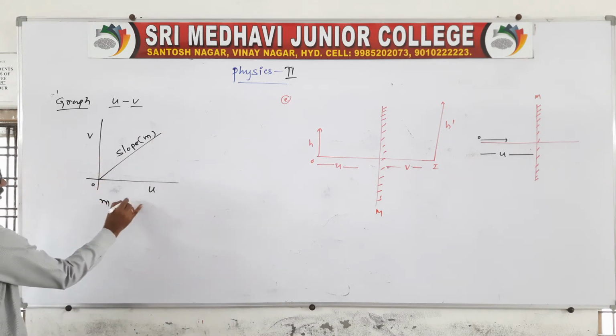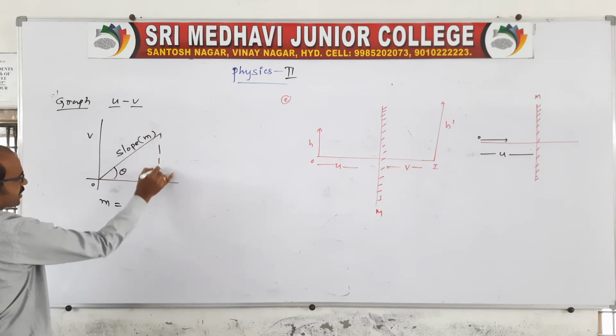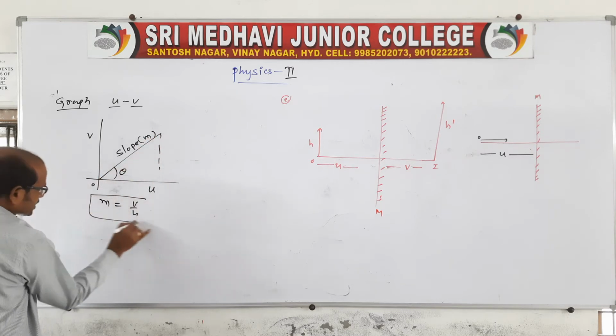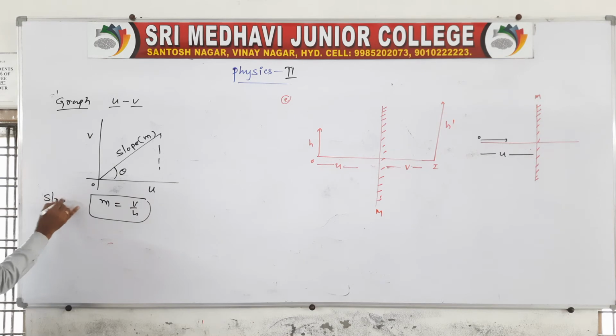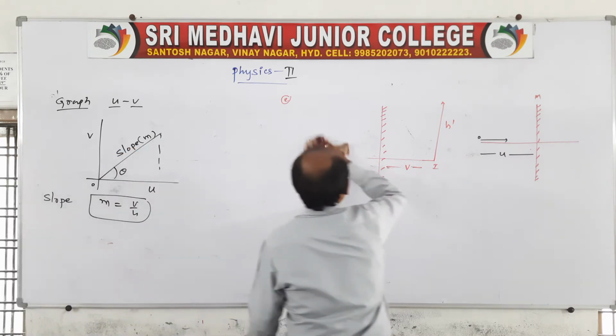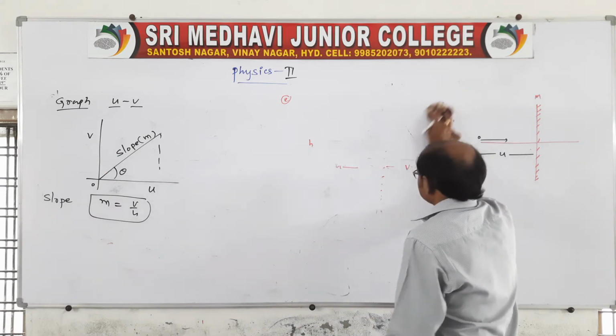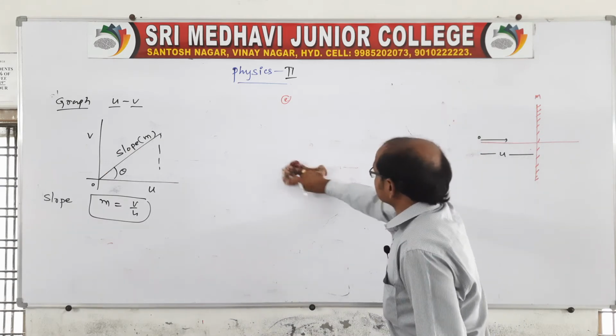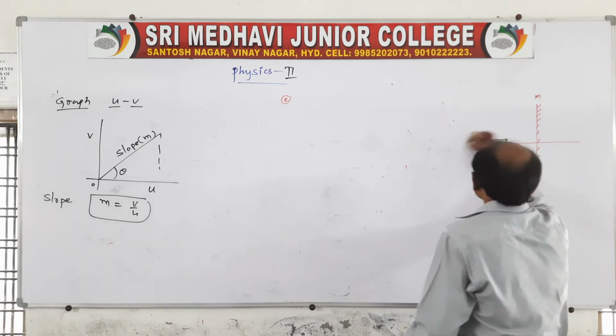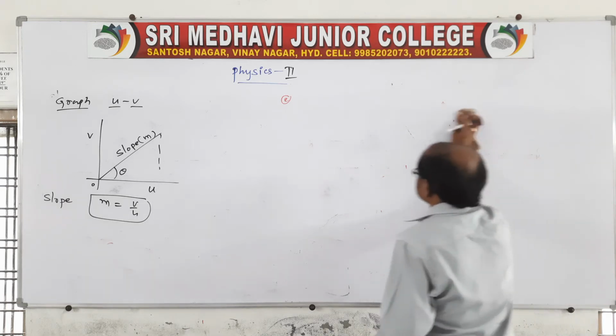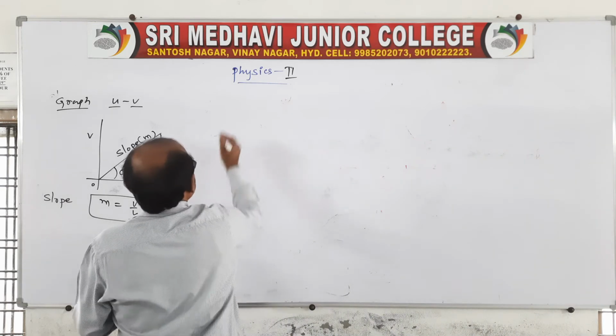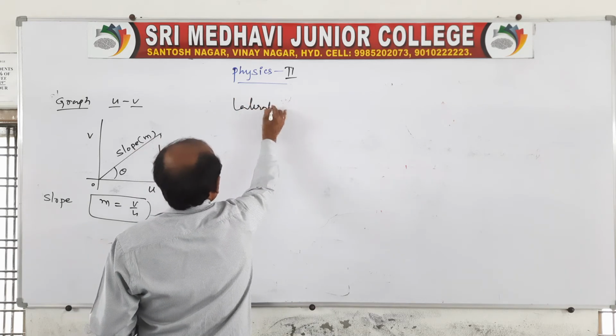M is equal to v by u. This we can call the slope. Actually, the slope we can also call lateral magnification, the magnification of a plane mirror. Sir, what is meant by magnification? Magnification is the size of the image by the size of the object, the lateral magnification.